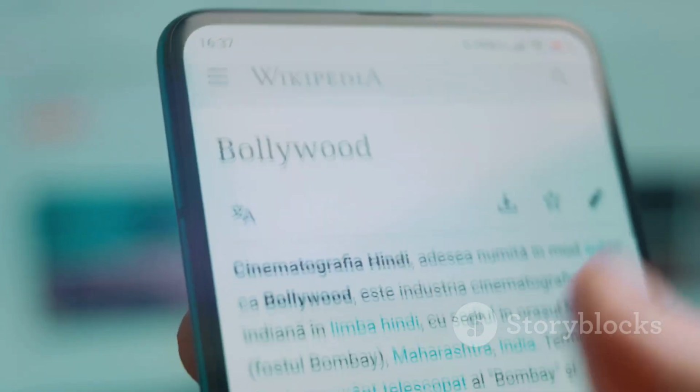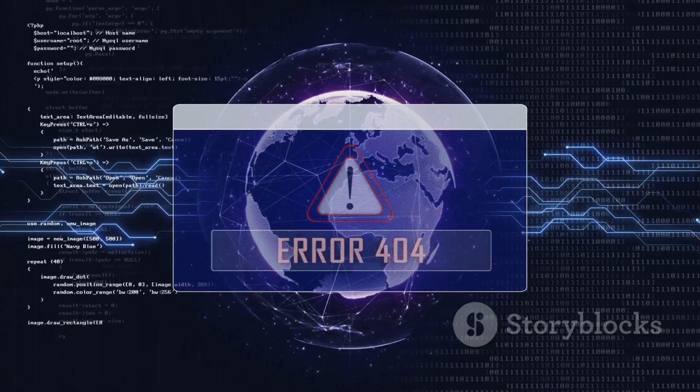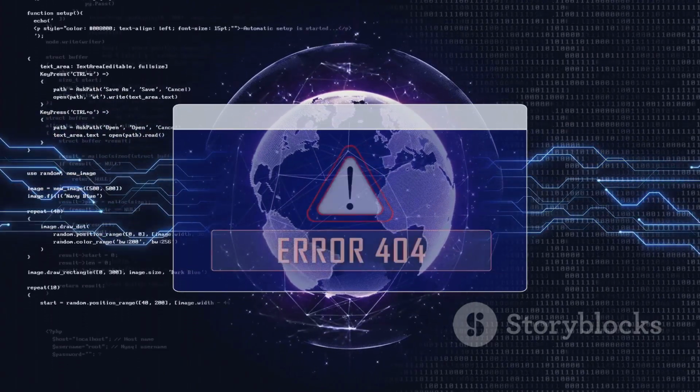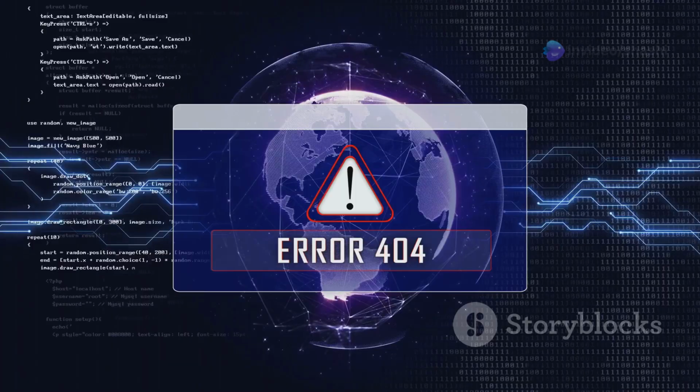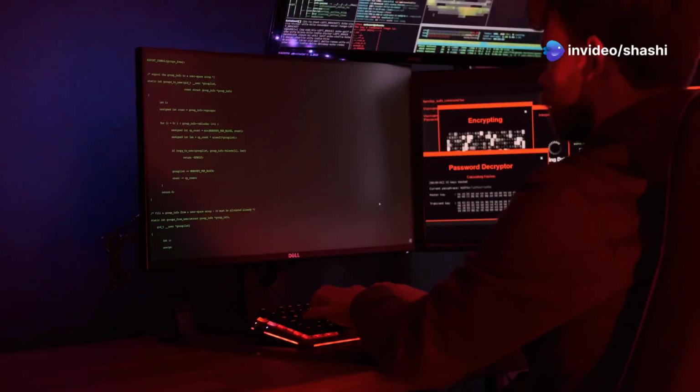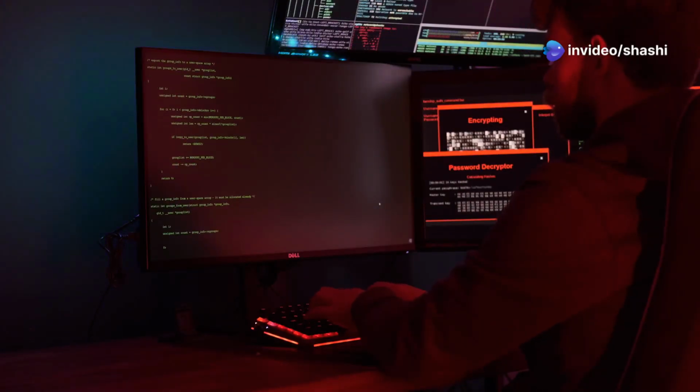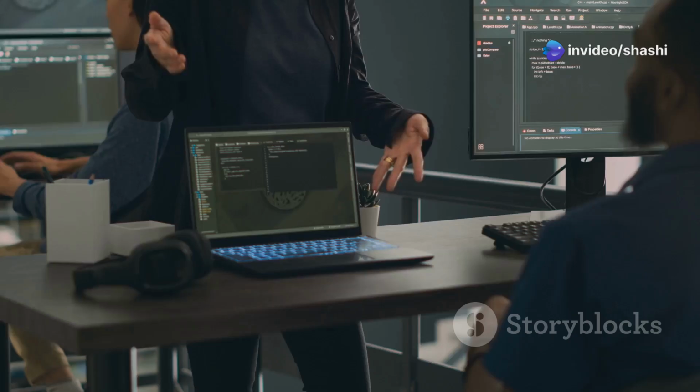Whoa, that's similar to when I try to load a web page and it pops up with 404 not found. Oh man, that's frustrating. So aren't there security measures set up for these kinds of API requests? How does that all work?